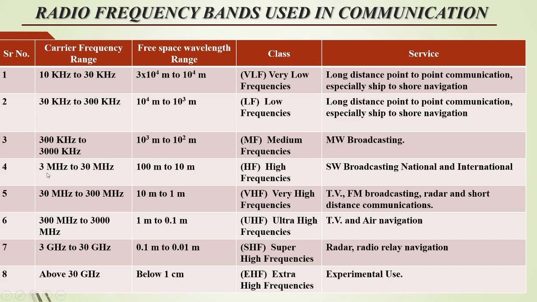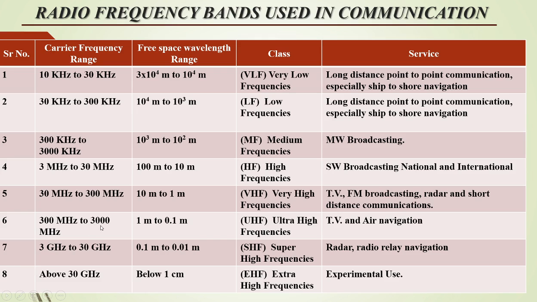Then frequencies from 3 megahertz to 30 megahertz, wavelength 100 meter to 10 meter, fall into the high frequencies class, and are used for shortwave broadcasting, national and international. Then frequencies from 30 megahertz to 300 megahertz, wavelength 10 meter to 1 meter, are called very high frequencies. They are used for TV, FM broadcasting, radar and short distance communications.